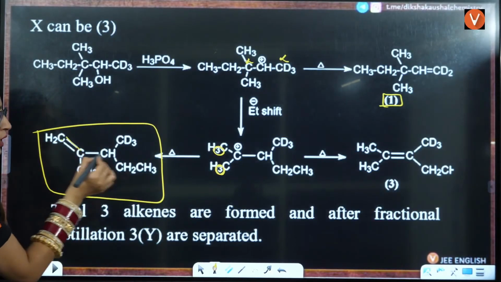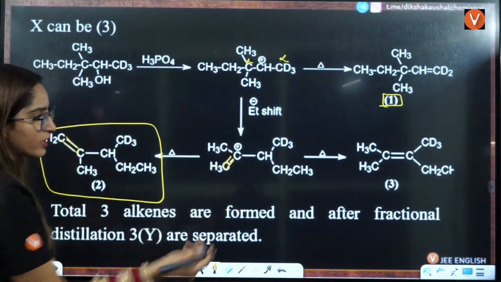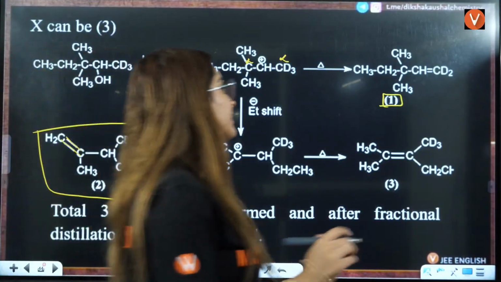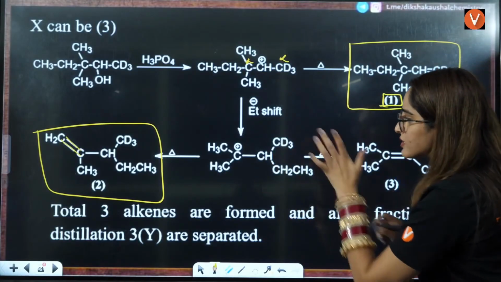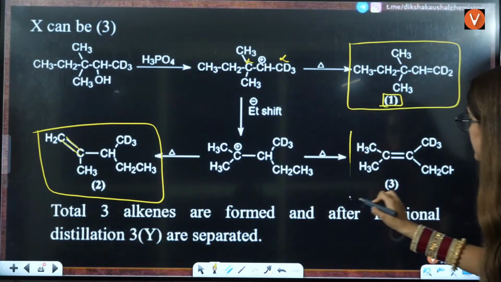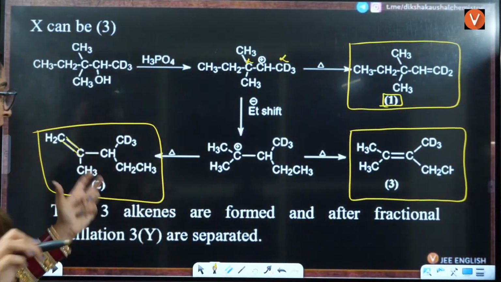That is a double bond over here. If this leaves, double bond over here. Right? Both are symmetrical. So this will be the second product that can be formed here. Right? Third is, it can also lose H positive from this position and double bond is formed here. So this is the third possibility that you can have. So three possibilities we have here.